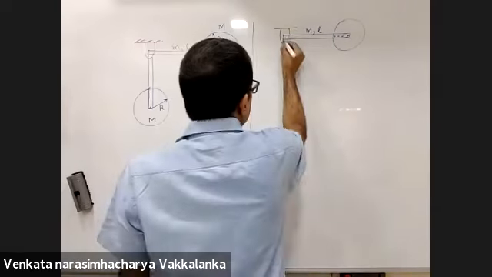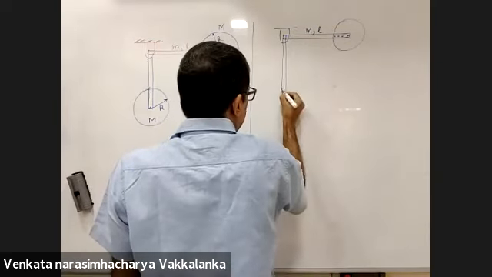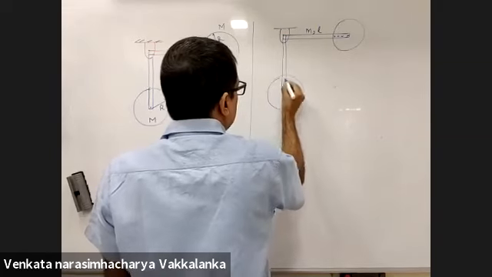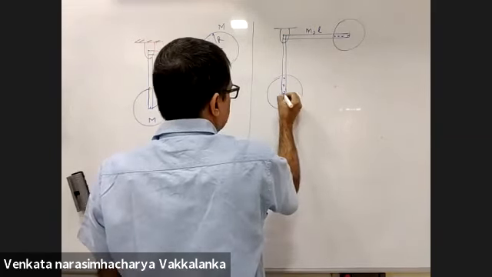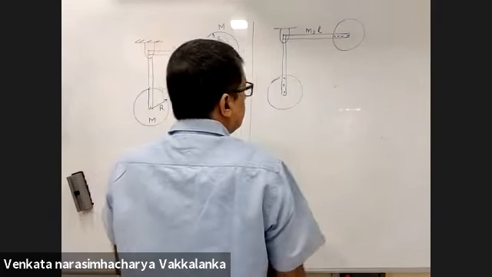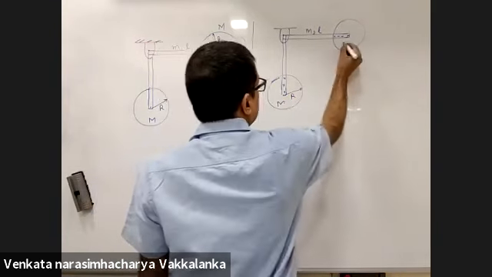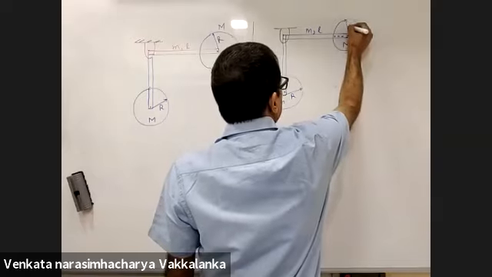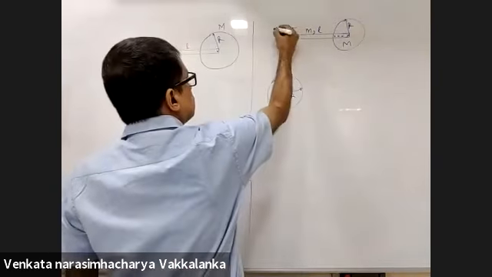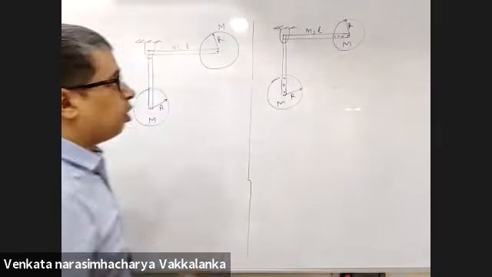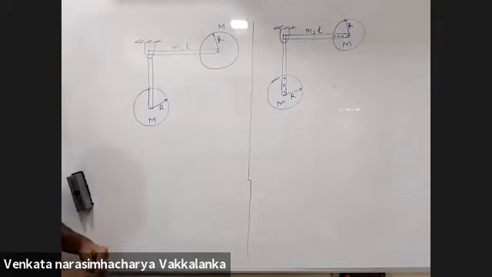Now when you release it from the position shown and it comes to the lowermost point, find the omega. This is R, this is capital M. Small m is the mass of the rod, L is the length of the rod.